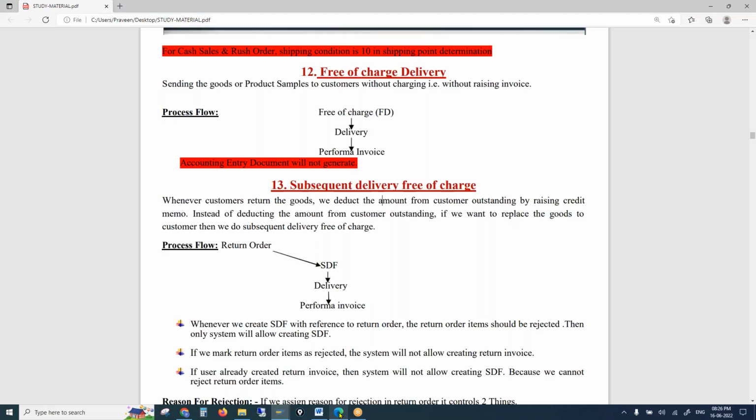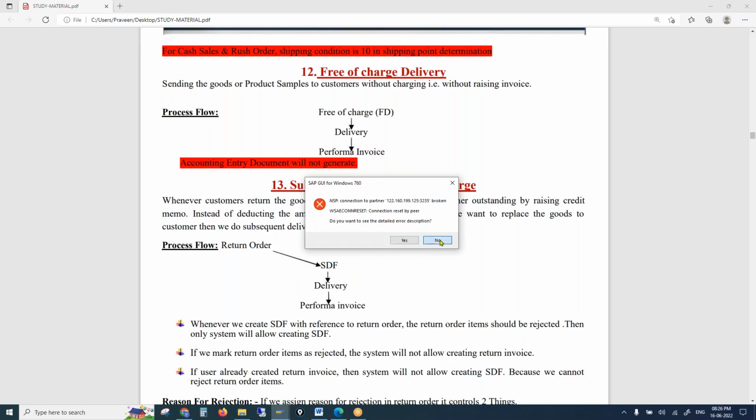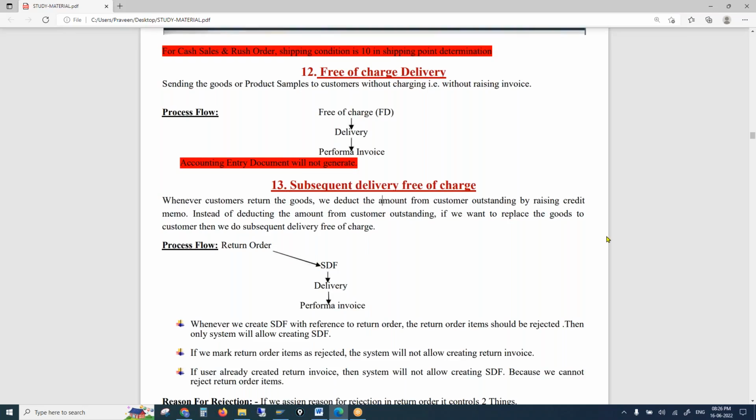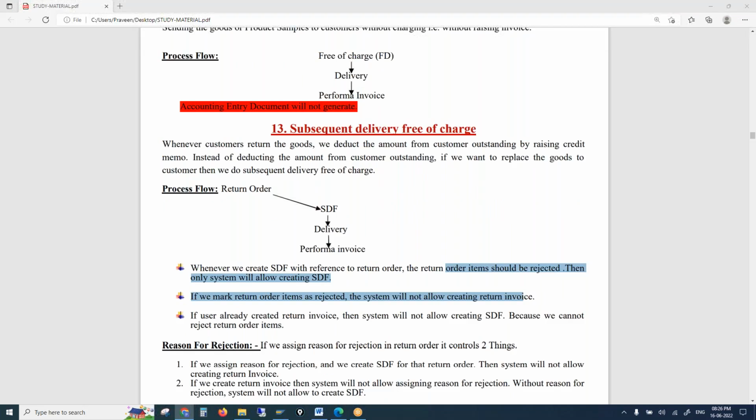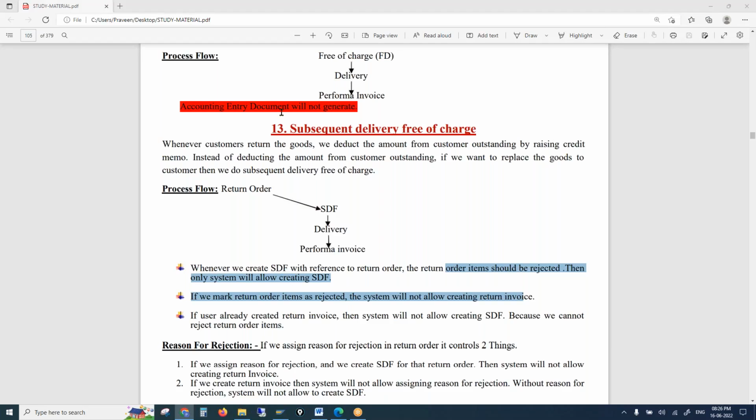But how this SDF is processed: in the sales order tabs, we have one tab called reason for rejection. In that, you need to mention why you are rejecting this item, poor quality or high price or damage. It could be anything. Once you reject the order item, the system will allow you to do the SDF. But if SDF is already done, then the system will not allow you to do the credit memo. Any one is possible. So that is subsequent delivery free of charge.